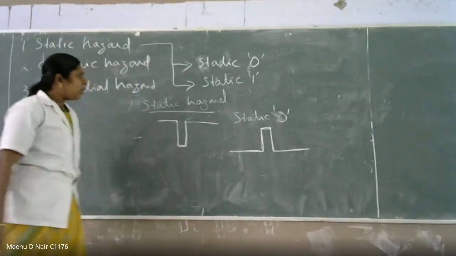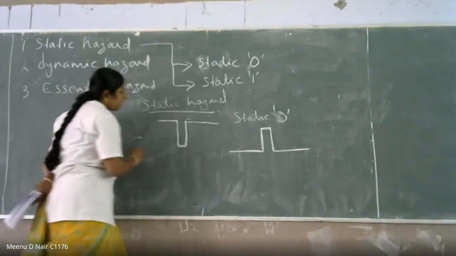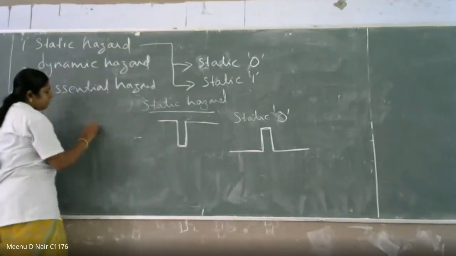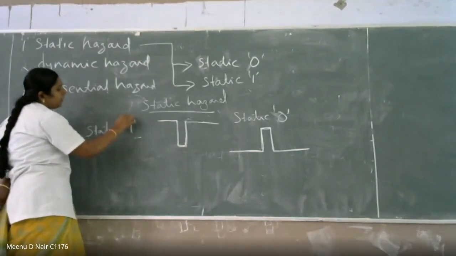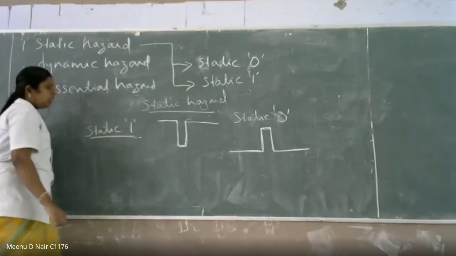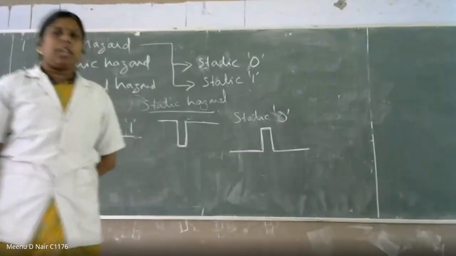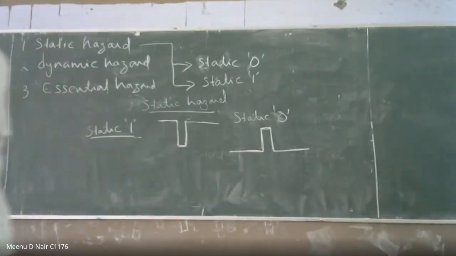Then can you define what is static 1? What is static 1?